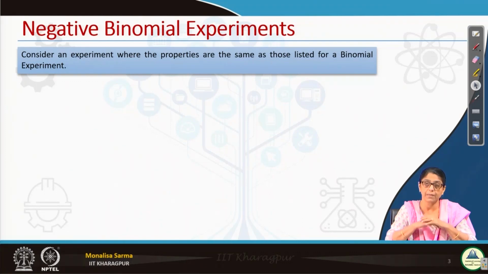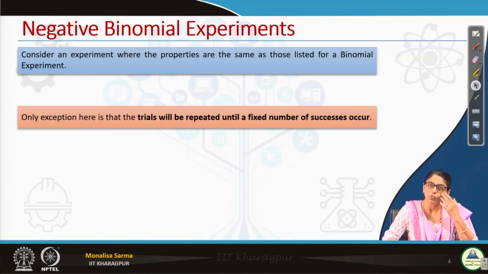But in some other experiments, the trials are repeated until we get a fixed number of successes. Here the number of trials is not fixed, it is not n, it can be anything, but we are interested in getting a fixed number of successes. Suppose we are interested in getting a total of 5 successes. So the number of successes is fixed and cannot be a random variable.